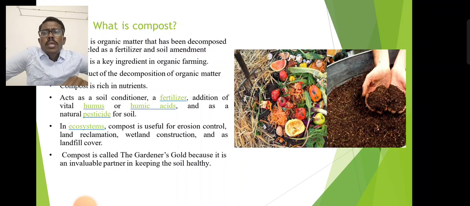The humic acids present act as a natural pesticide. In the ecosystem, compost is useful for control of soil erosion, land reclamation, and wetland construction, as well as landfill cover. Compost is the gardener's gold because it is an inalienable partner in keeping the soil healthy. These are the main points on what compost is.